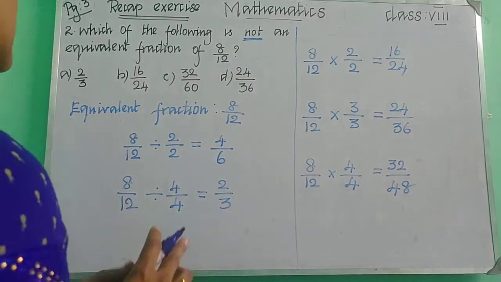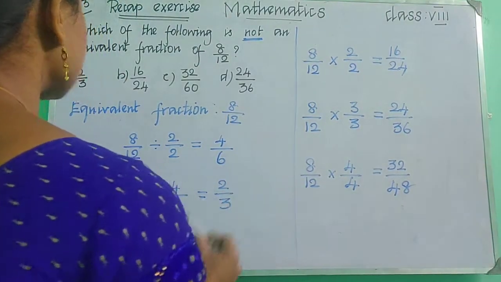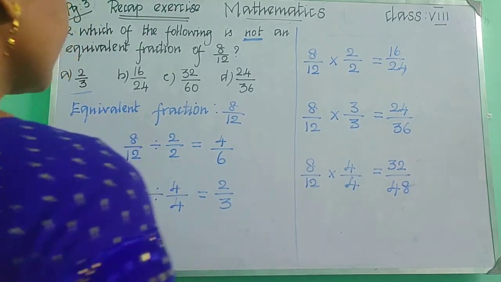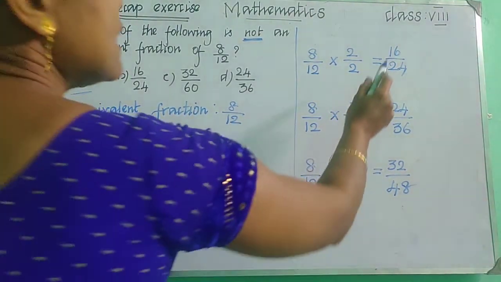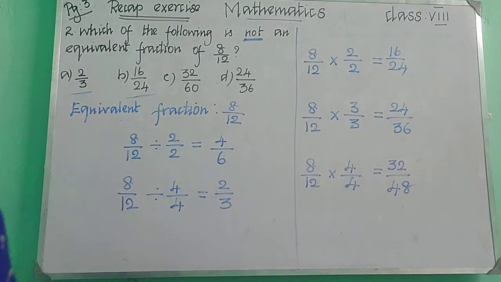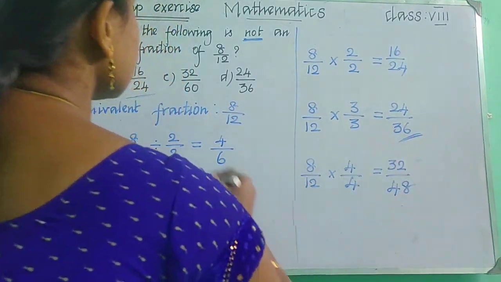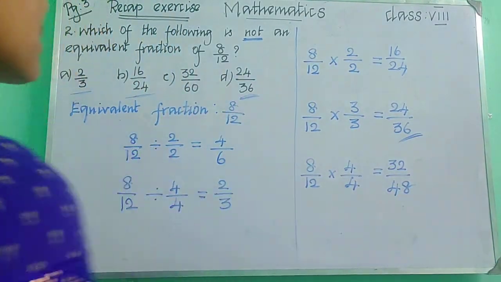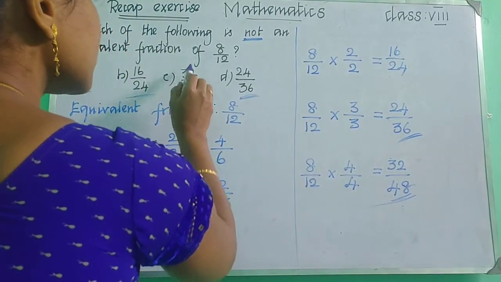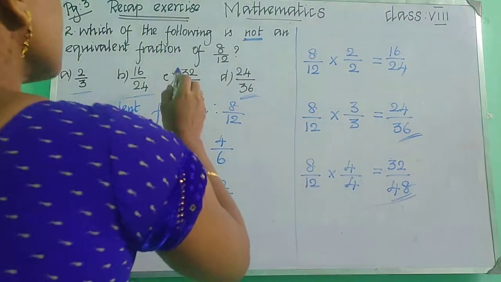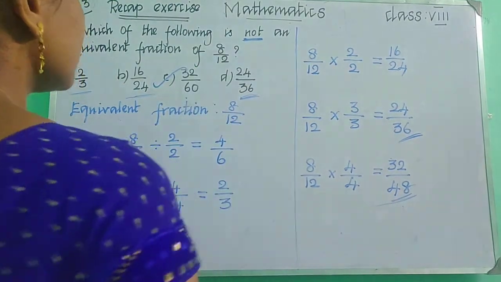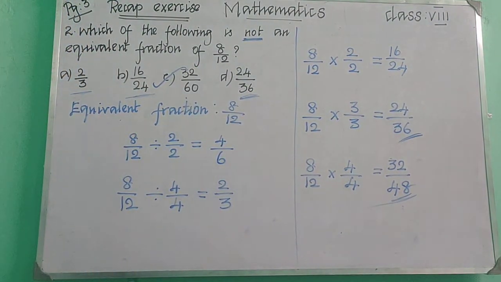Can we find the answer from this? So 4 by 6, we are having 4 by 6 here. And 2 by 3, we are having 2 by 3 here. So it's an equivalent fraction. And 6 by 24 we are having here. So it's also an equivalent fraction of 8 by 12. And 24 by 36, we are having here. And 32 by 48. So 32 by 60 is only here. So this 32 by 60 is not an equivalent fraction of 8 by 12. Okay children, so the answer is 32 by 60.